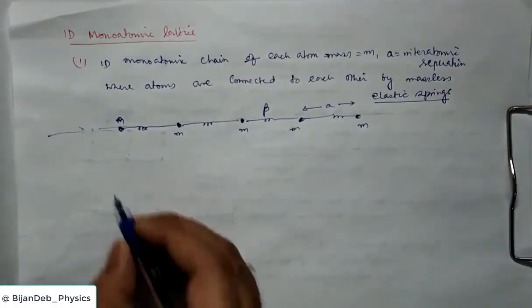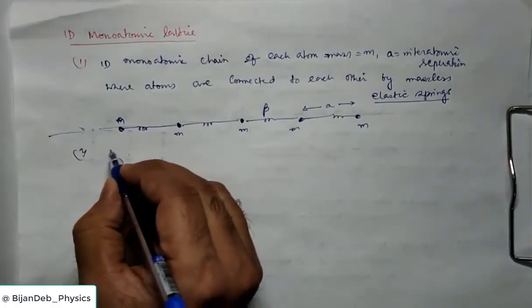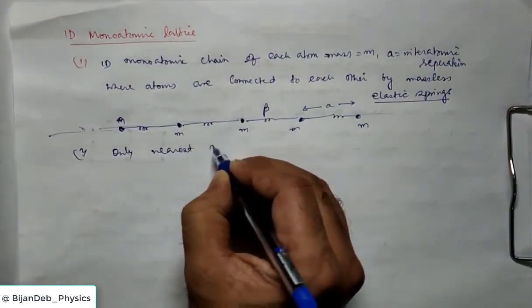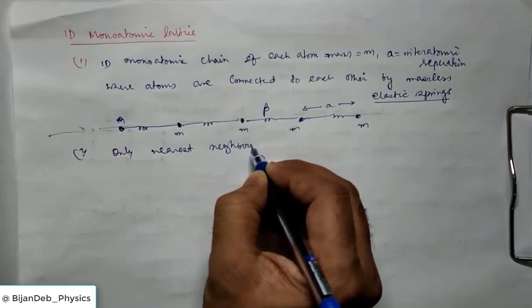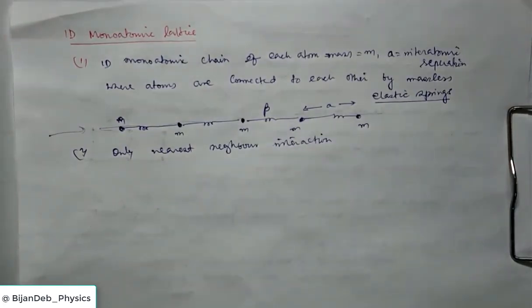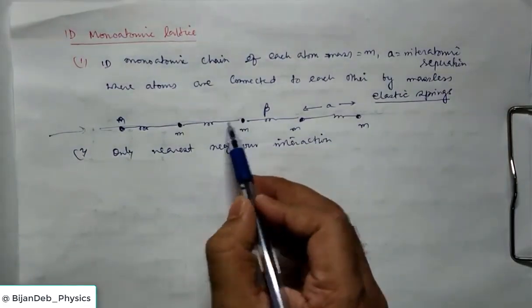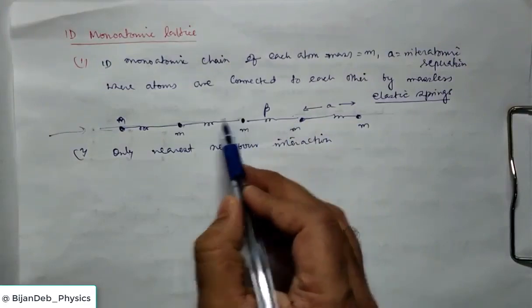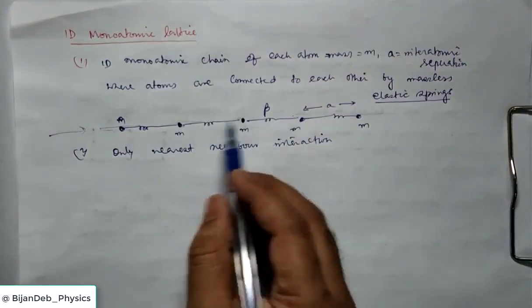Now the second assumption is that we consider only nearest neighbor interaction. As this is a one-dimensional chain, each atom will interact with two atoms, on the left and right side. So each atom will interact with its neighboring sides.